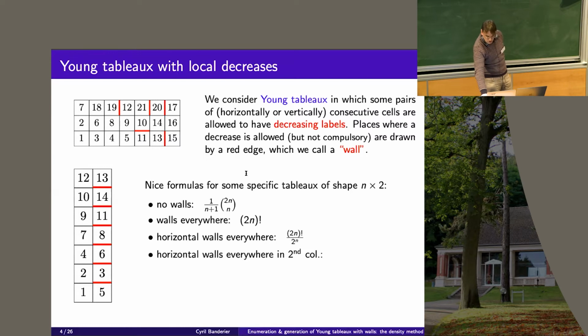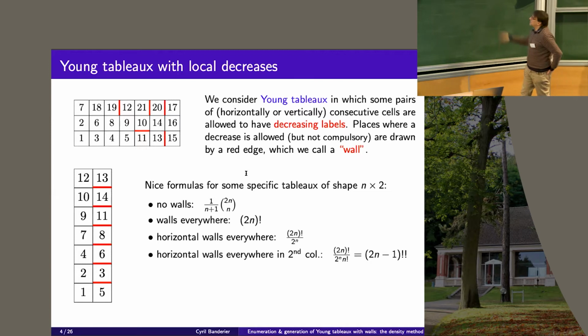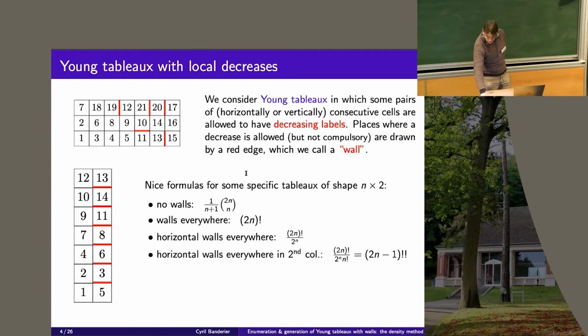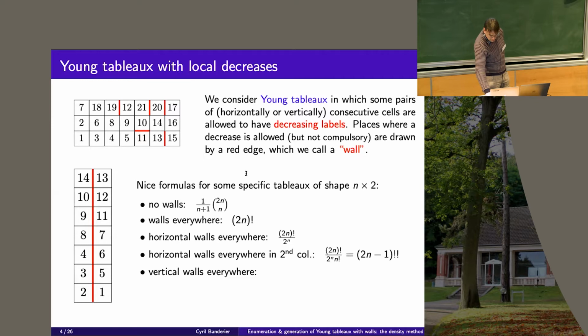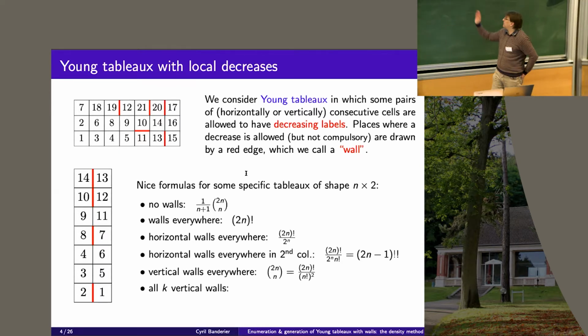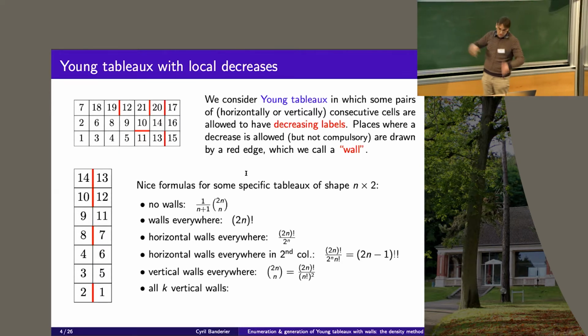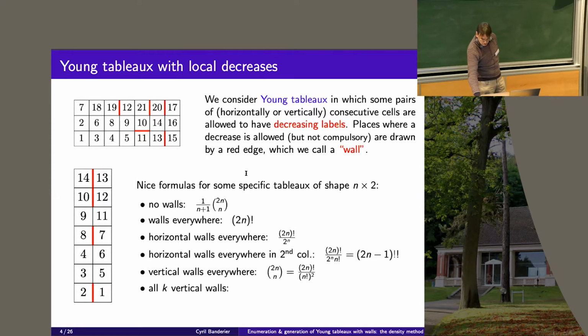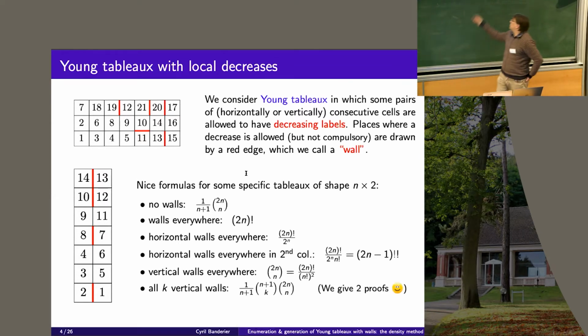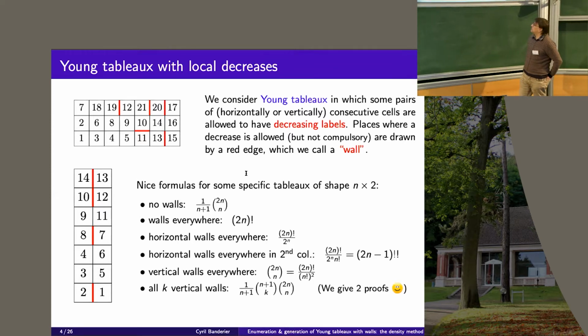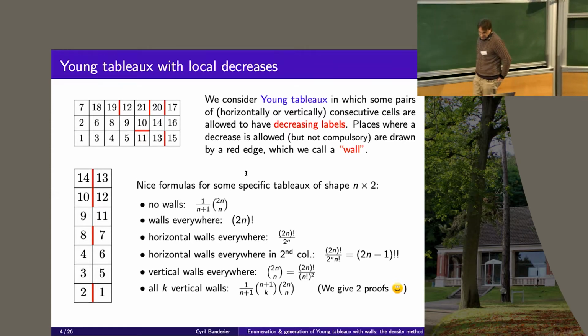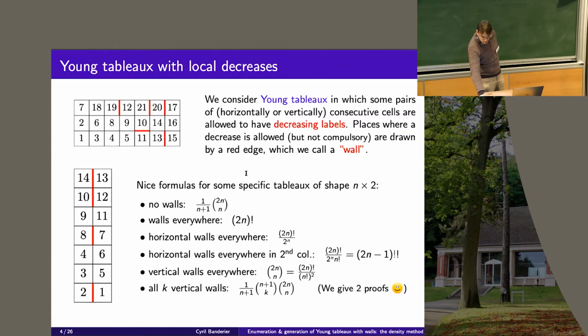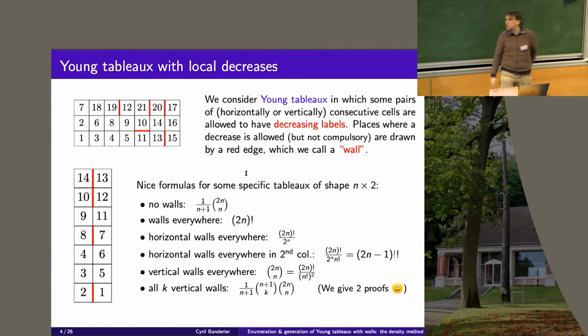If I put walls just like this, I have again some nice formula, less easy to guess, but okay. And if I put some walls everywhere, I have again something which is hypergeometric. And if I put k vertical walls anywhere, and I sum all the possibilities of such a tableau, I get a formula which is again hypergeometric, which is this formula. Okay. The hardest one is the last one.